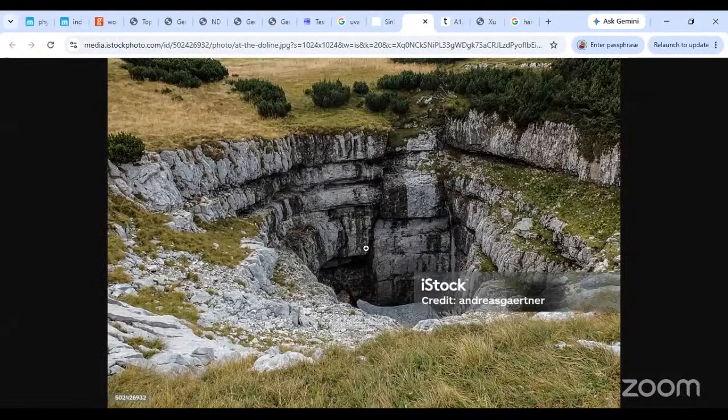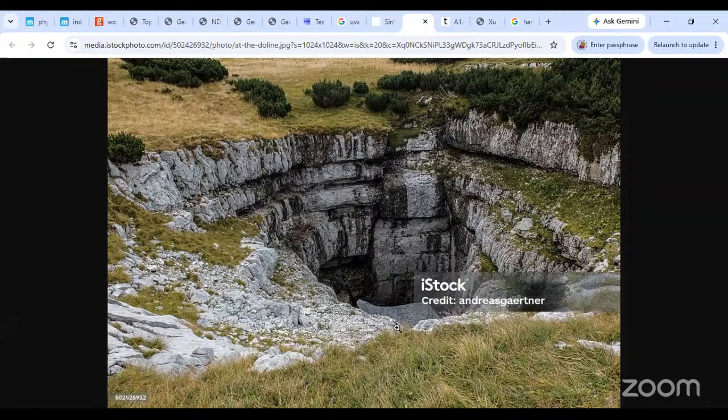For example, look at this. This is also something similar. You can see the limestone very clearly right over here. You can see that there is a big hole over here. There is some water underneath, but clearly it can be deeper also. So the smaller version of it is called a swallow hole or a sinkhole.